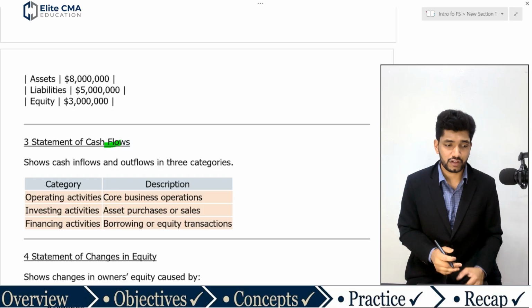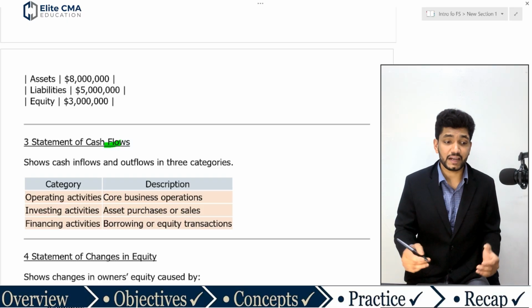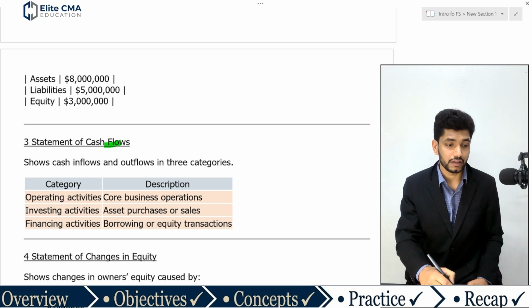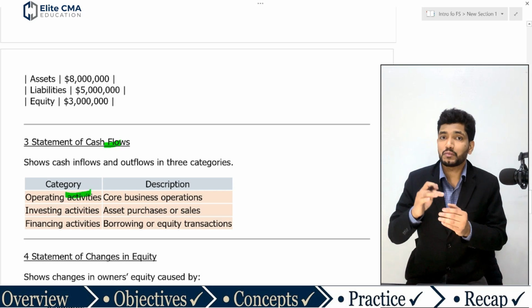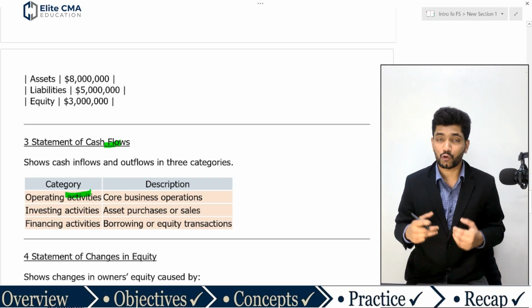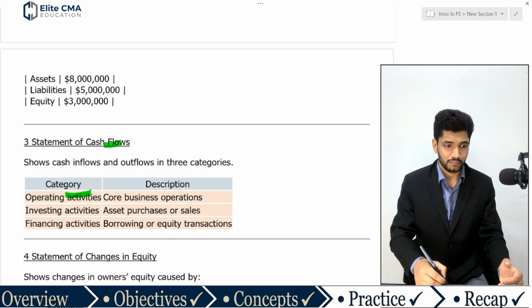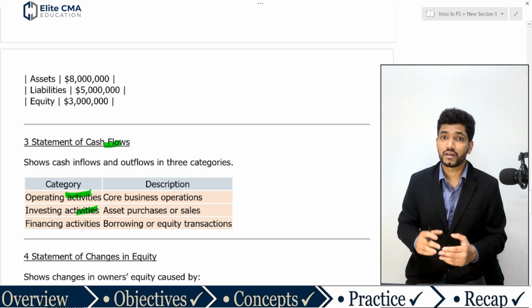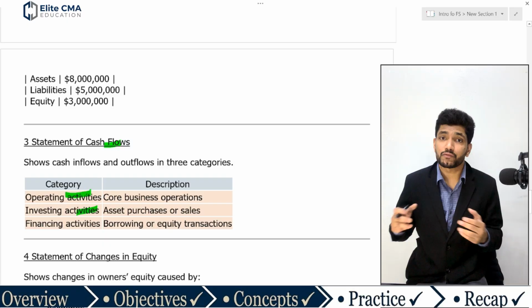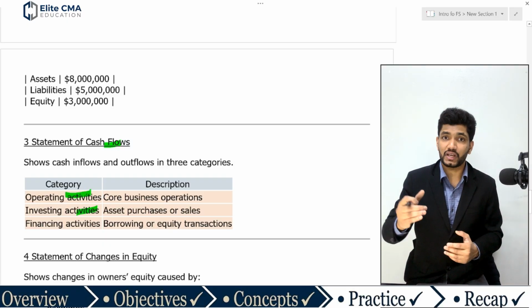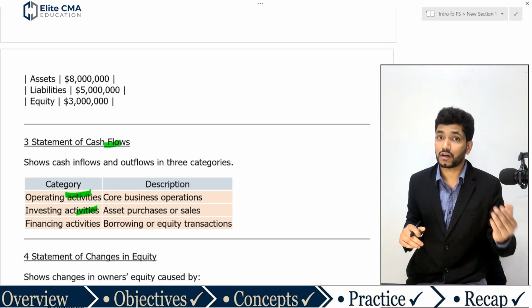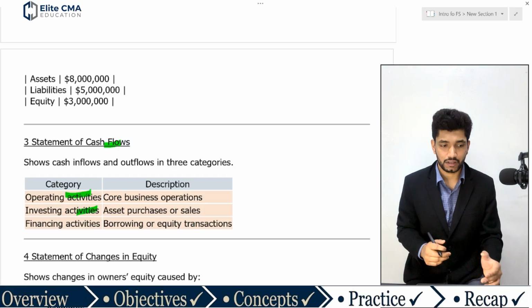So again, the cash flow statement categorizes its activity into three. The operating activities: that means how much money comes from the company's core business operation and how much money is spent on core business operation. Then the investing activities: anything related to investment, how much money comes from investment or goes out for investment.